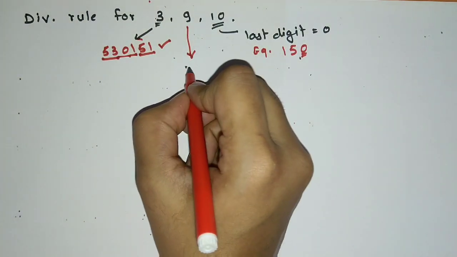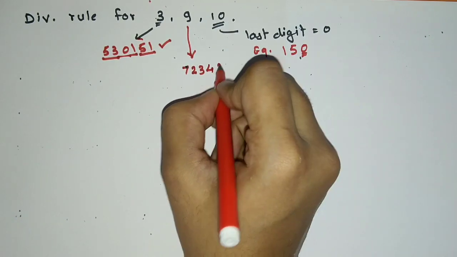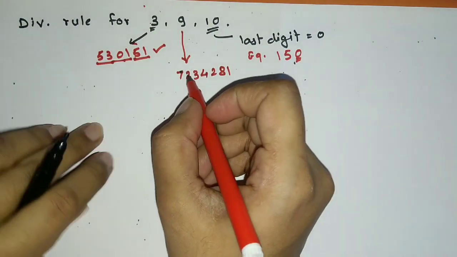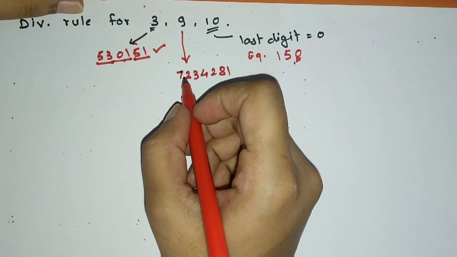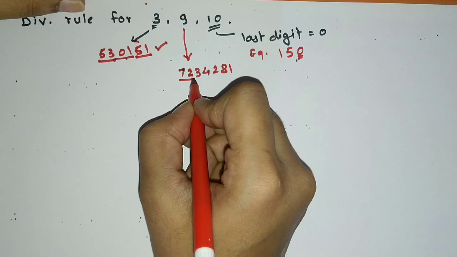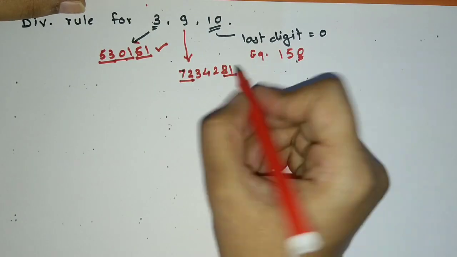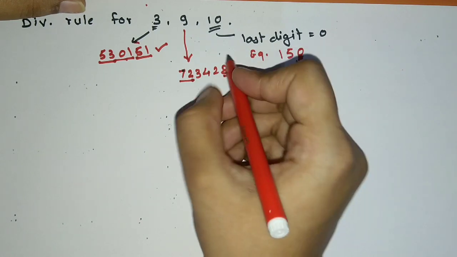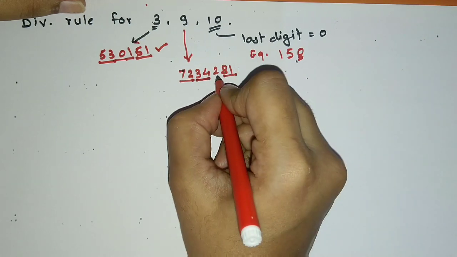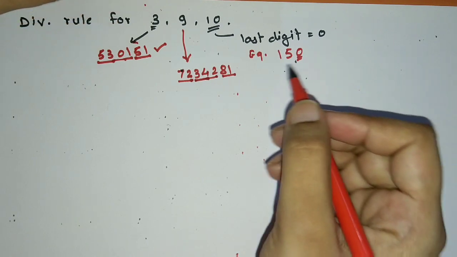Let's see an example. 7, 2, 3, 4, 2, 8, 1. Okay, now see, we are going to apply the same procedure as that of 3. See, 7 plus 2, 9. It is divisible by 9. Cancel it out. 8 plus 1, 9. Divisible by 9. Cancel it out. 4 plus 3, 7. 7 plus 2, 9. So it is completely divisible by 9.